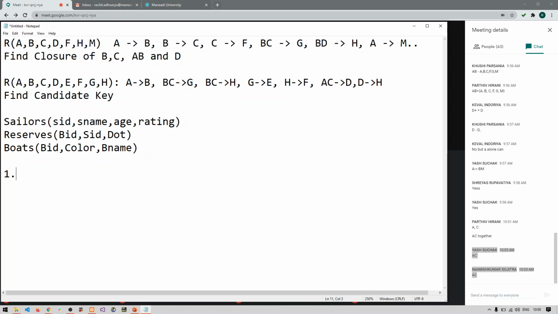Now I want the answer for this. Find the average age of all these sailors. Give me the answer for this. The first one: find the average age of all the sailors.